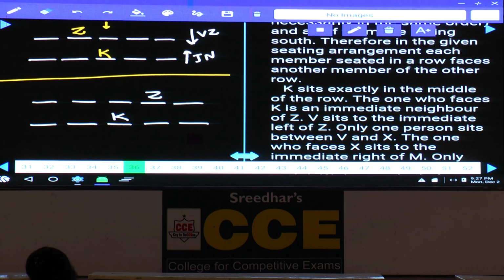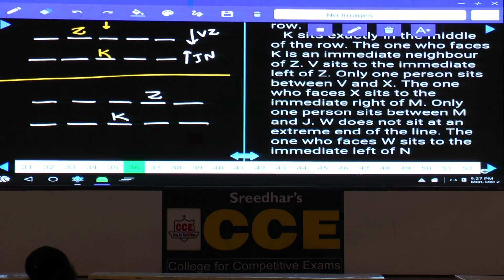And V sits to the immediate left of Z. What about this V? V is to the immediate left-hand side of Z, hence V is here. As Z is facing towards south, V must be here. V is an immediate neighbor of Z. Then what is the other information we have? Only one person between V and X. How many persons in between V and X? There must be exactly one person. X is here. Now in this case there are 2 possibilities, X can be here or here. In both the cases, one person is in between V and X.